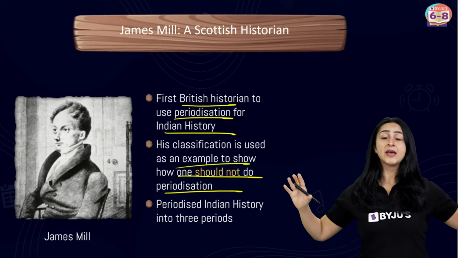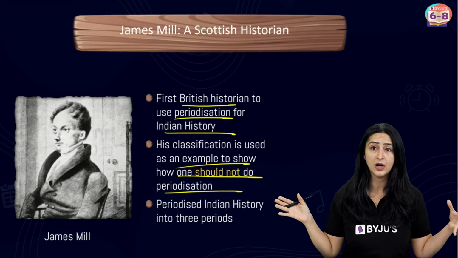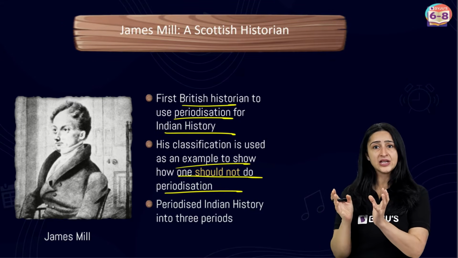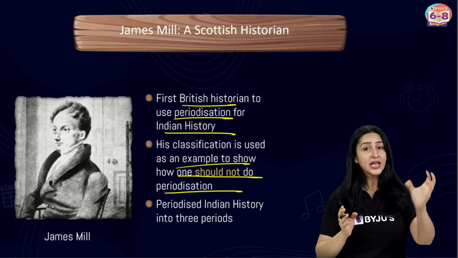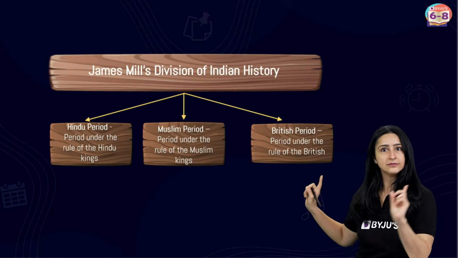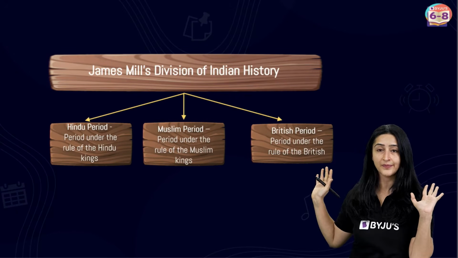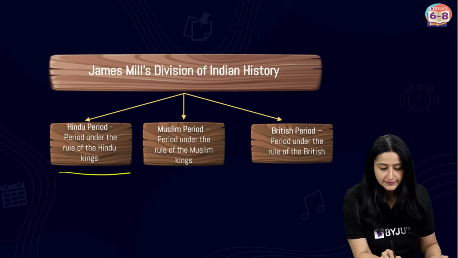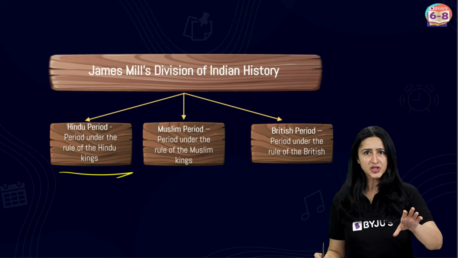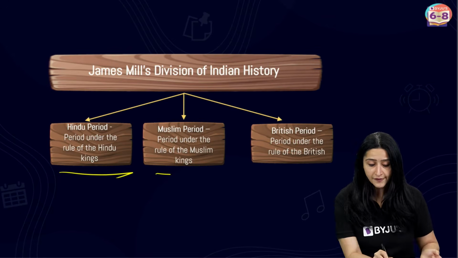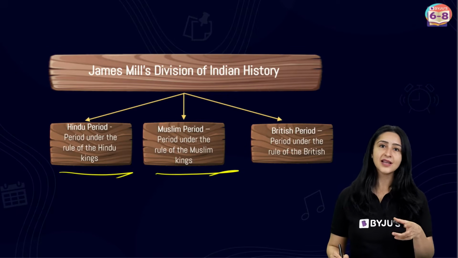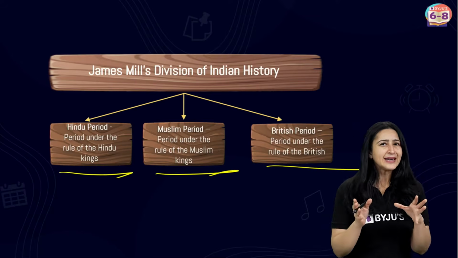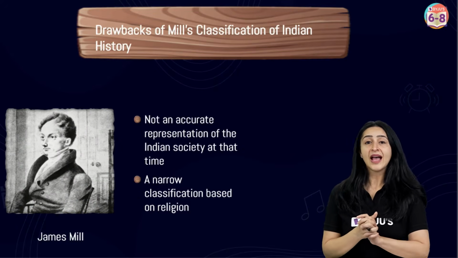So basically, James Mill, in his massive 3-volume work, which was called A History of British India, periodized Indian history into 3 periods, namely the Hindu period, the Muslim period, and the British period, as we have on screen over here. Now, the Hindu period refers to the period under the rule of Hindu kings. The Muslim period, correspondingly, refers to the period under the rule of Muslim kings. And the British period then obviously refers to the period under the rule of the British. But this kind of classification actually had some issues.